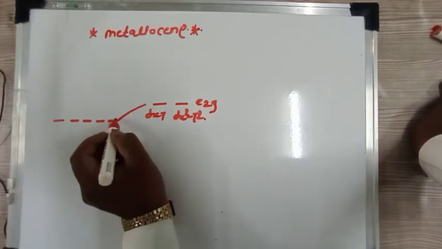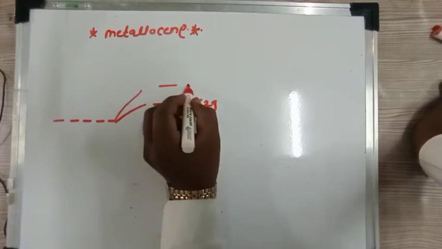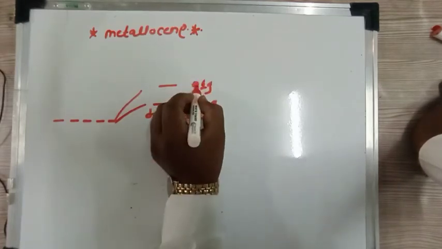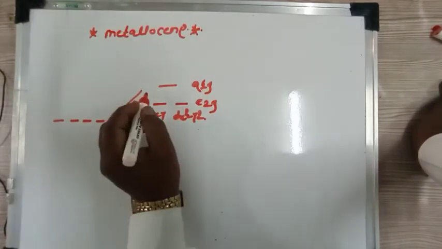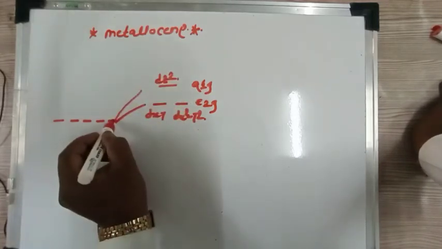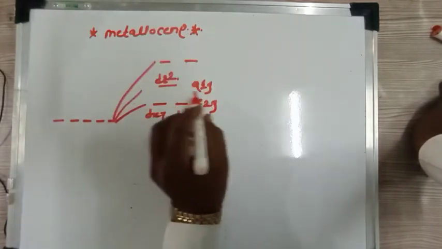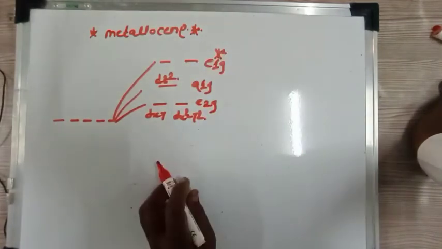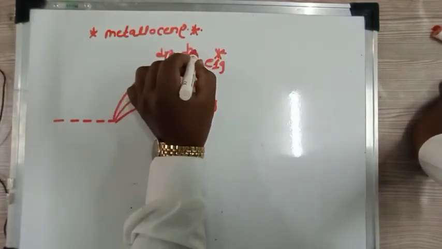Then another is A1g. It is denoted by the symbol A1g. No doubt it is g-read, and it is a single orbital, therefore it is A1g. So it is your dz square orbital. And again there is a 2 orbital set, that is E1g star. It is your antibonding orbital. So it is dyz and dzx.